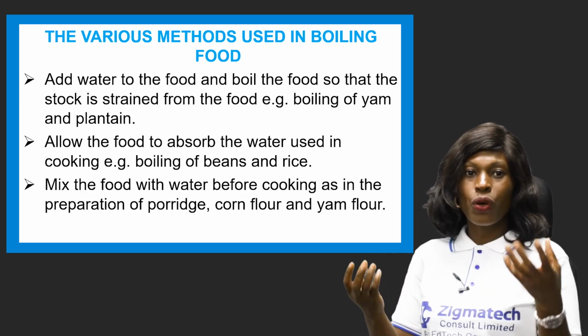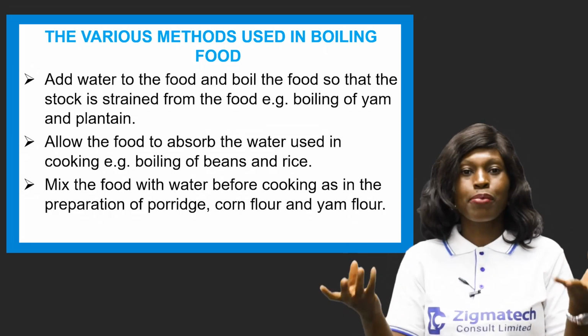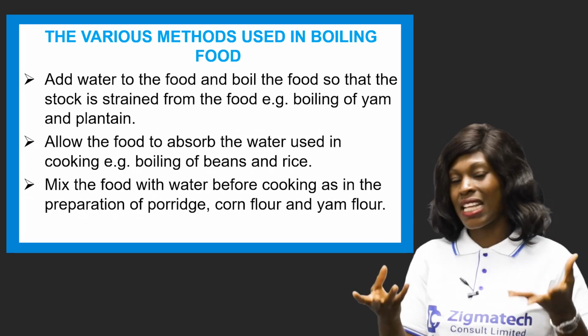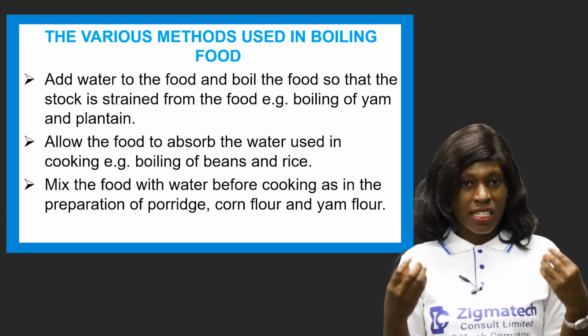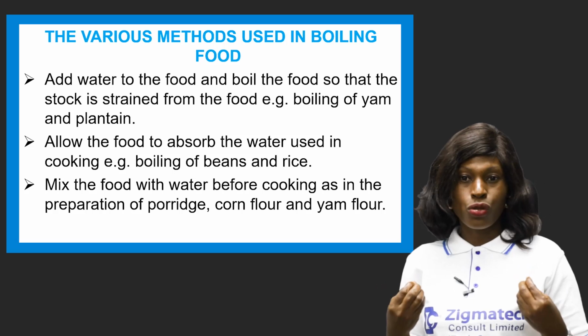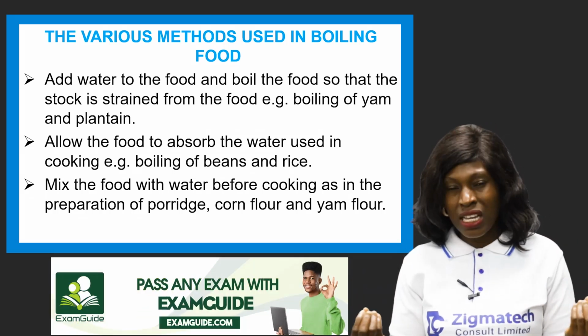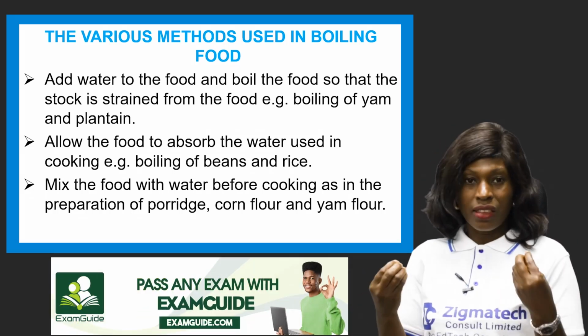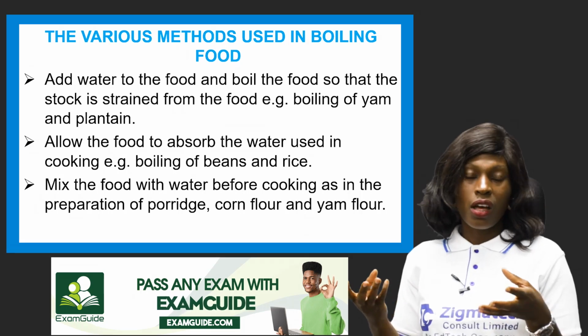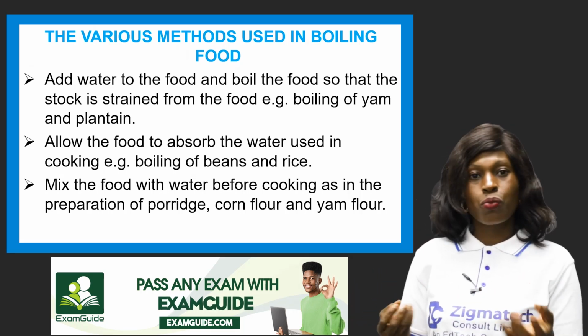Okay, same thing for your yam and then your plantain. It absorbs the water, it takes in the water, so as it keeps absorbing the water, it gets softer for you to eat. Same thing for your beans. Okay, all these are the various methods used in boiling food.